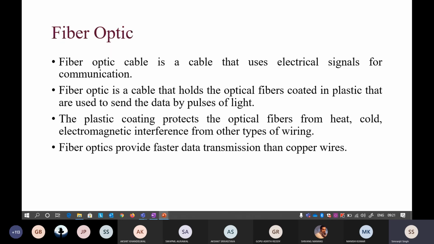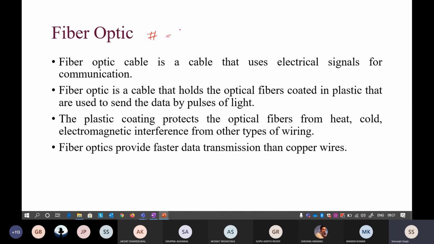The next one is fiber optic. I'll discuss fiber optic because there is some part that you may have studied in 10th class science, something like mirage. If you remember the concept of total internal reflection, that is fine, but I'll tell you a little bit about it also. That particular concept of total internal reflection is used in the fiber optic cable.